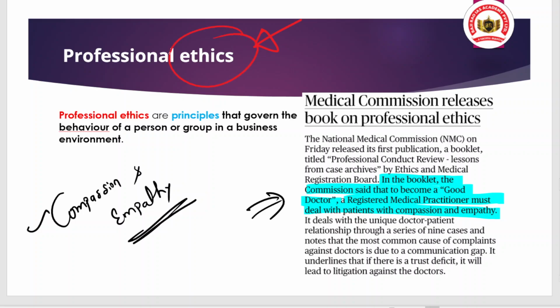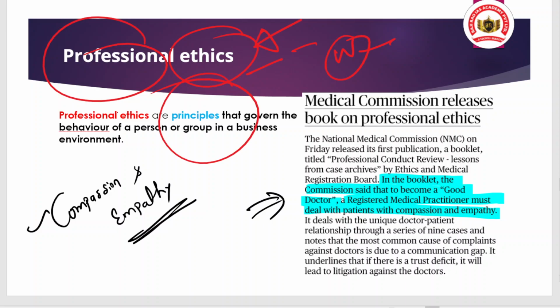So when we talk about ethics, it is a certain set of values that a person has to follow while performing any actions, whether dealing with the public or in personal life. There are certain sets of norms that a person follows. When we talk about professional ethics, we mean the ethical values that need to be followed when a person is dealing with business or the professions. These are very critical for the progress of the company and for the progress of the person in their work. So that is the important point.